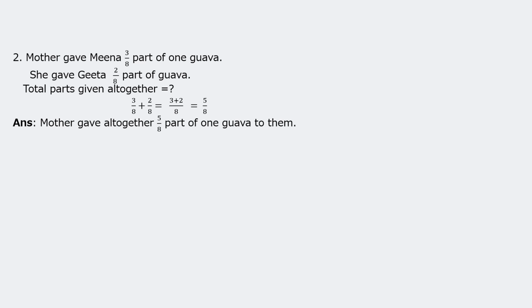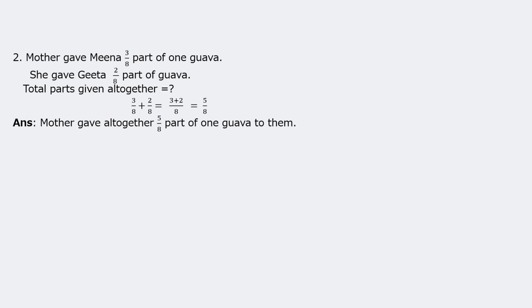Second question, children. In this question, mother gave Meena 3 upon 8 part of 1 guava and she gave Geeta 2 upon 8 part of guava. Guava means Peru. We have to find out the total parts given altogether. So, write down the statement. The statement can be yours, the way you want to write it. Only it should be appropriate. Mother gave Meena 3 upon 8 part of 1 guava. She gave Geeta 2 upon 8 part of guava. Total parts given altogether is equal to question mark.